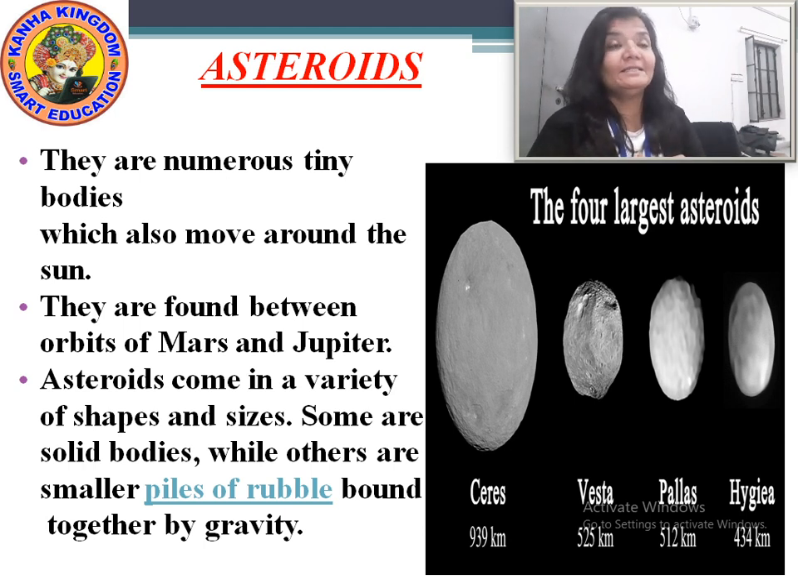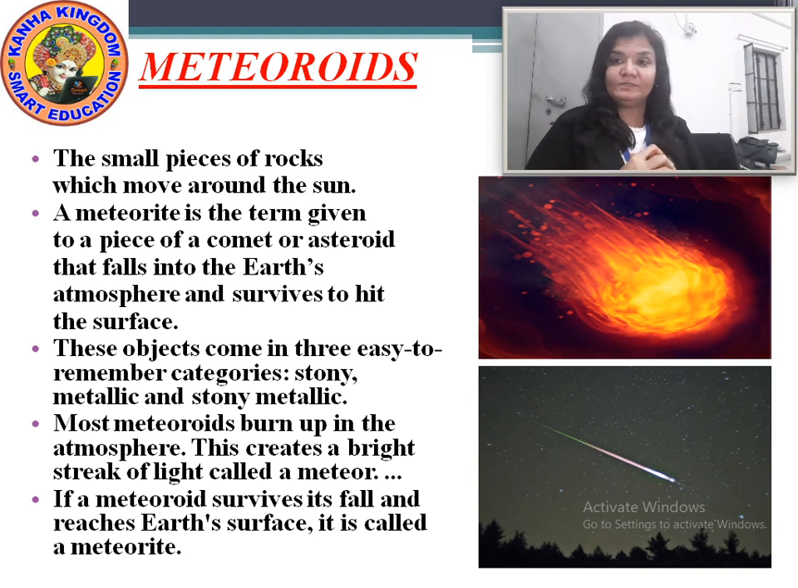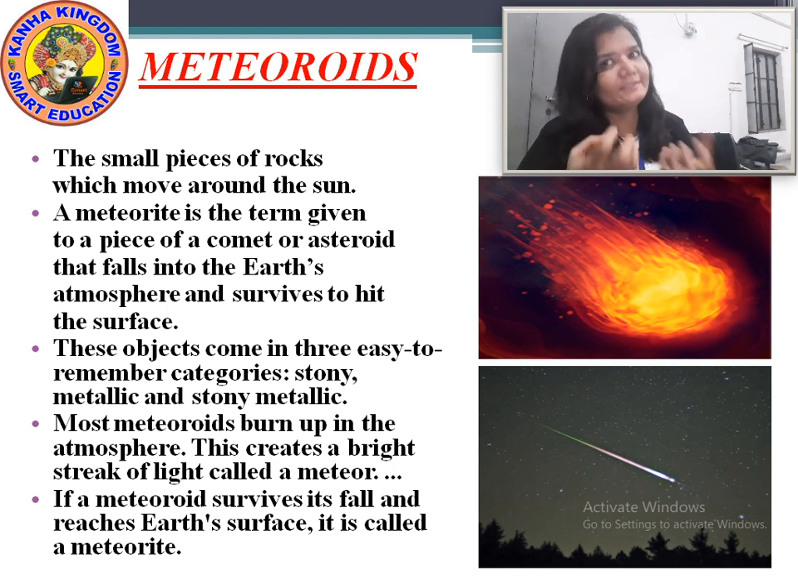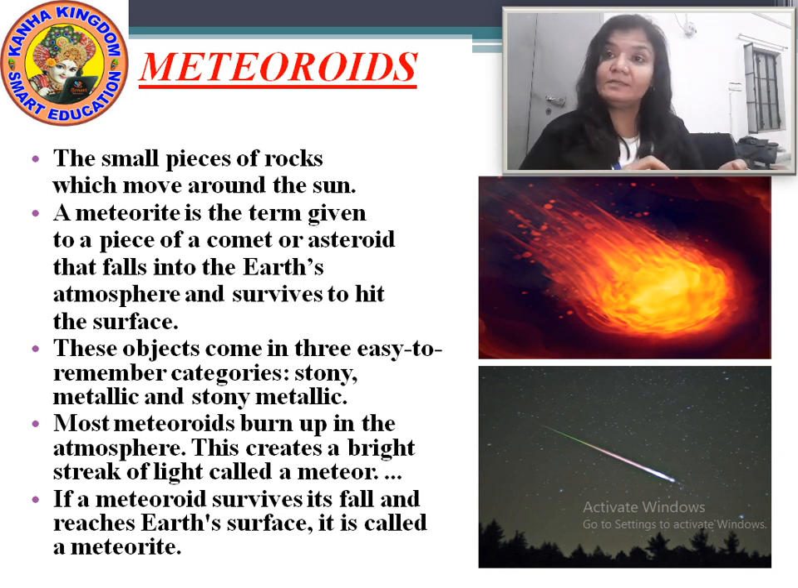Further, we will see the meteoroids. This is also a celestial body. How do these meteoroids look? I'll show you some pictures also. Now moving to the meteoroids, the small pieces of rock which move around the sun. All the celestial bodies revolve around the sun, whether they are the planets, asteroids or meteoroids. They all revolve around the sun.